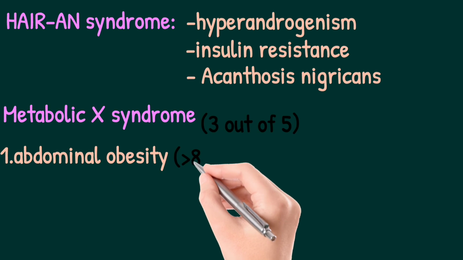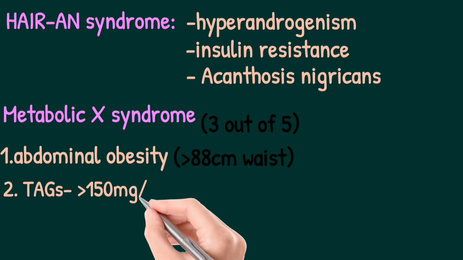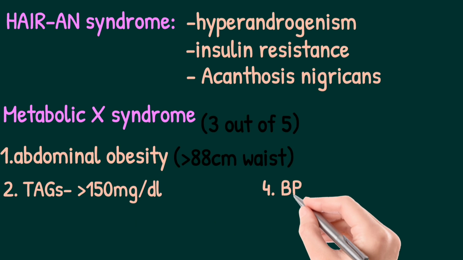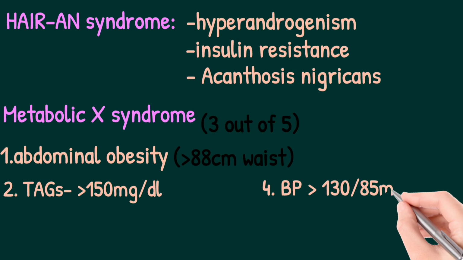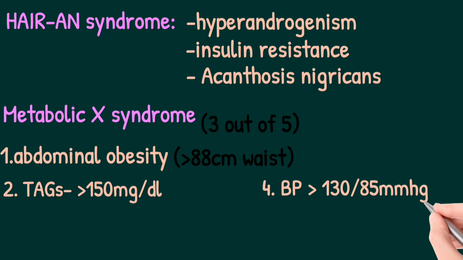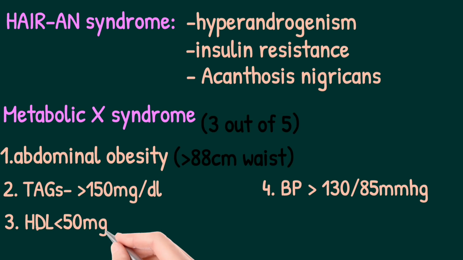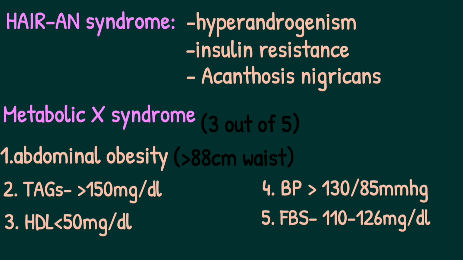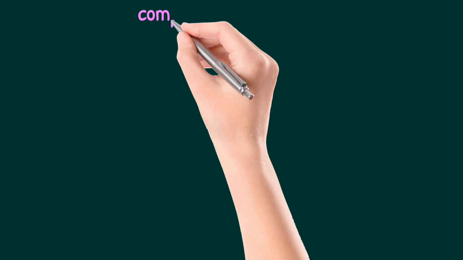One is abdominal obesity, more than 88 centimeter of waist circumference, triacylglycerols more than 150 mg per dl, BP more than 130 by 85 mmHg, HDL less than 50 mg per dl. We have to note that LDL is not a component of metabolic X syndrome, and there is glucose intolerance, that is FBS between 110 and 126, PPBS between 140 and 200.